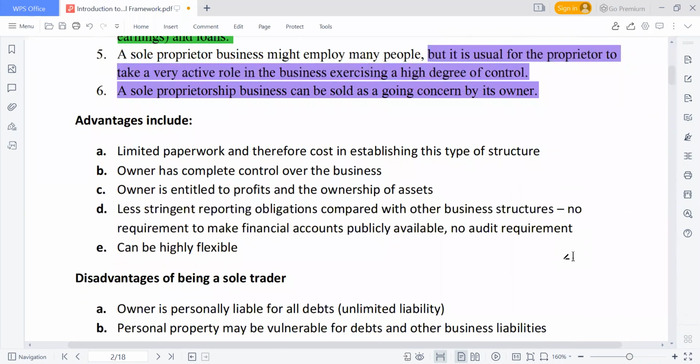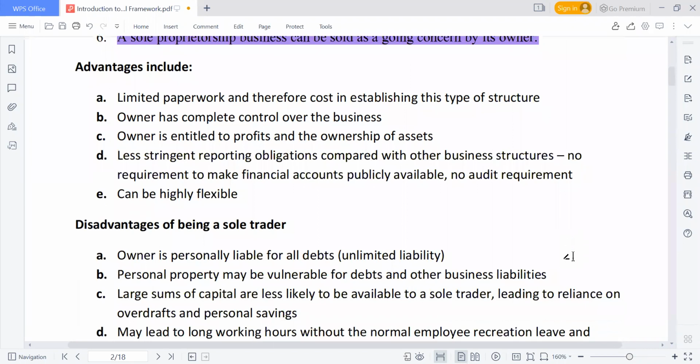So what are the advantages of this form of business organization? Limited paperwork and therefore limited cost in establishing this type of structure. Meaning that there is less paperwork and it is less costly to establish.